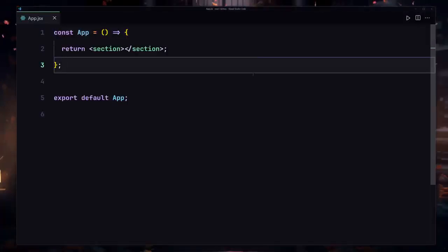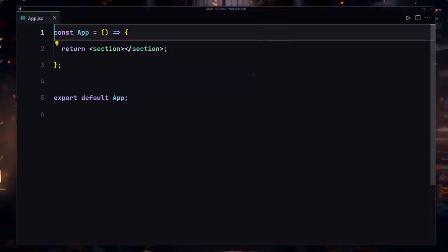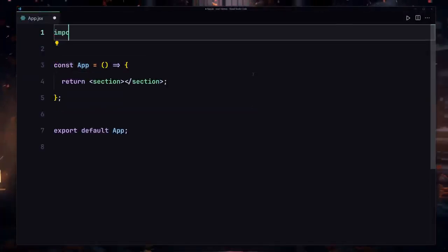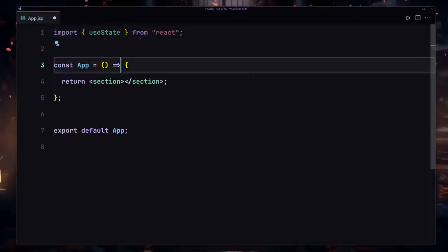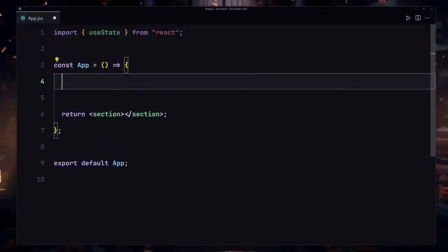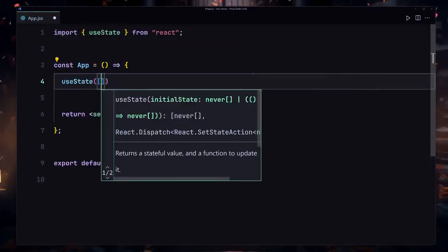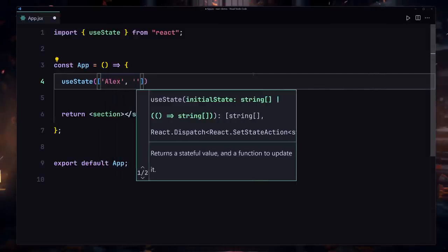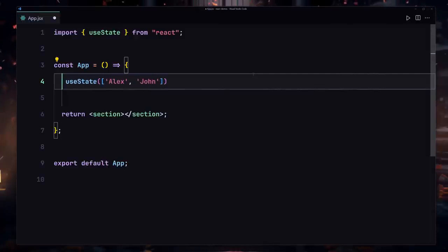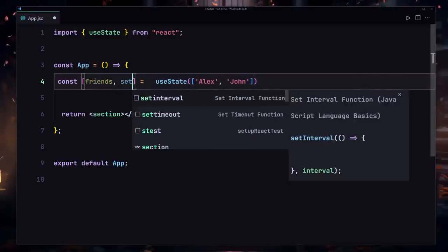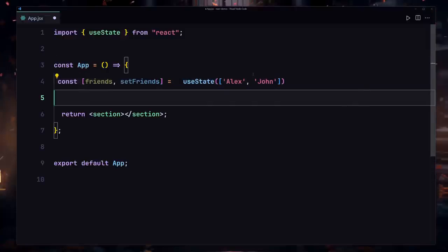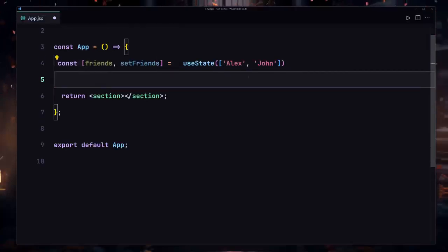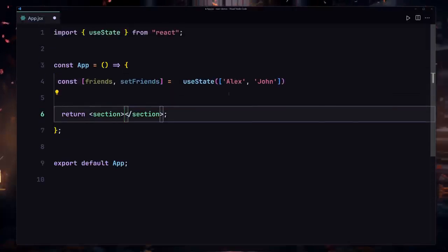Now let me give you one more example of how we are going to be updating our array of content. So once again, we are going to be importing our use state, and then we are going to be creating our state. So I'll just use useState, and the initial value I'm going to specify as an array right here. For the first one, we are going to be providing Alex, and I'm going to also provide John as my friends, and I'm going to store that inside my variables. And I'm going to be also using my array destructuring. So I'll just use friends and also set friends right here. This is just a convention. If you want to follow that, you are more than welcome to follow that, but if you don't want to follow that, you don't have to.